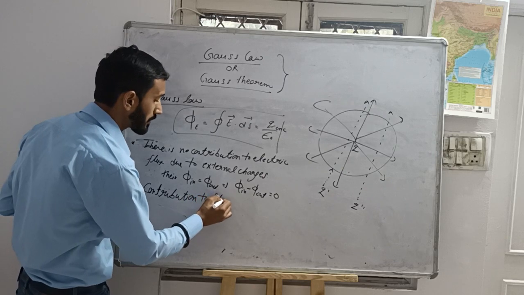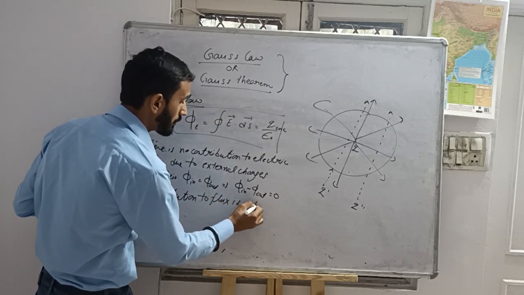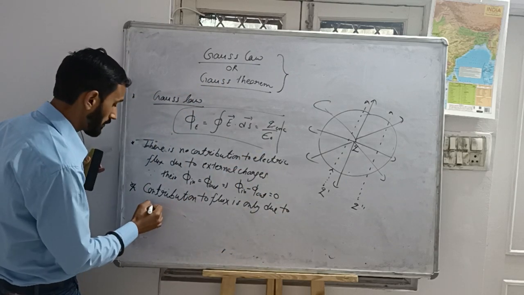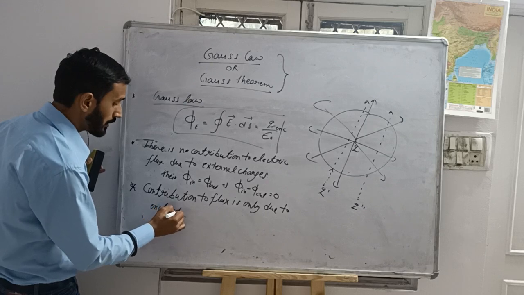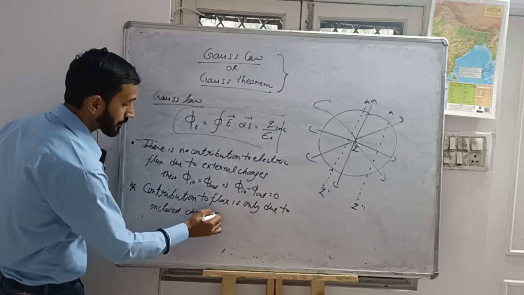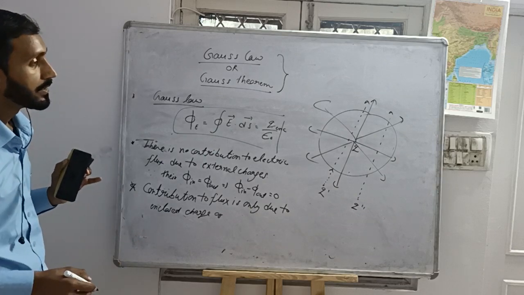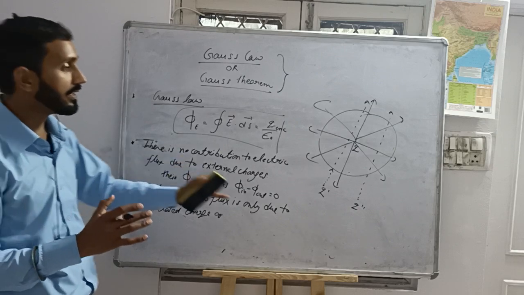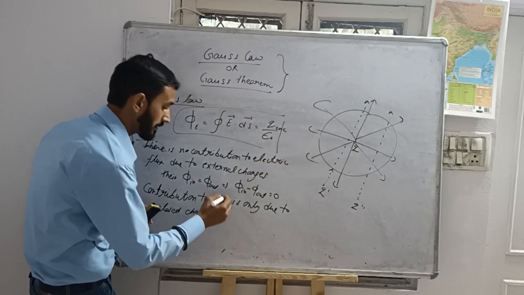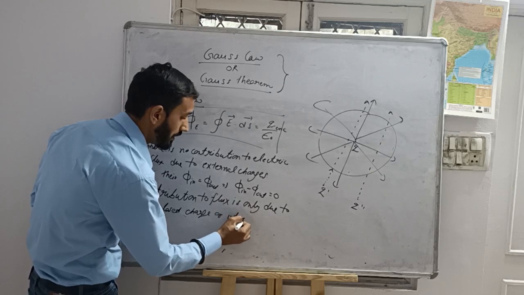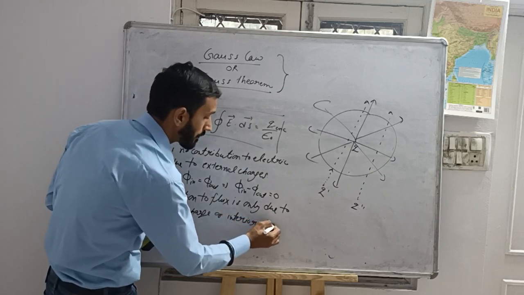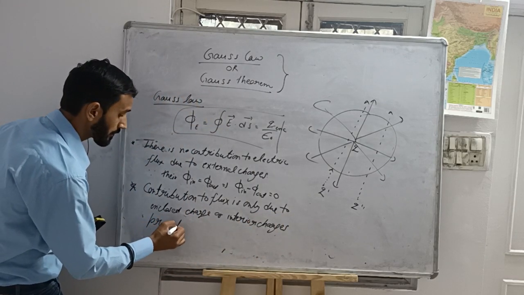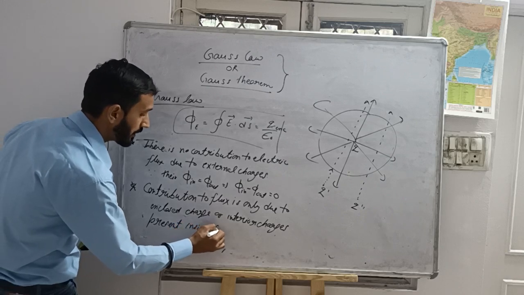Contribution to flux is only due to the enclosed charge, or we can say the interior charges present inside the Gaussian surface.